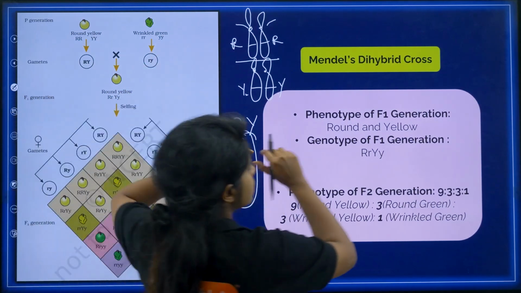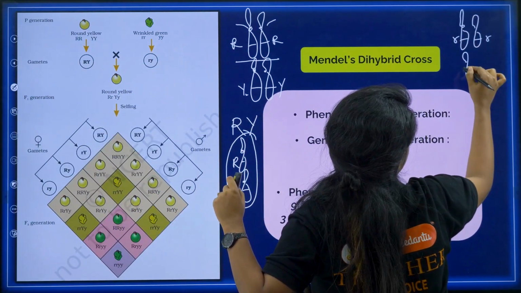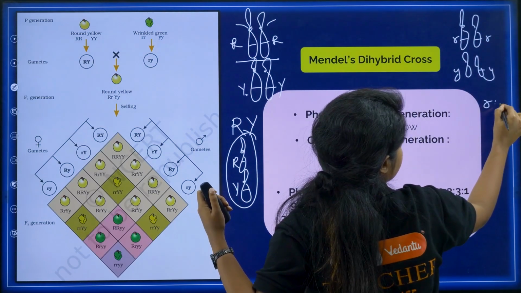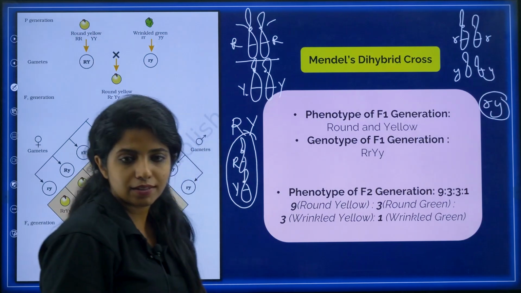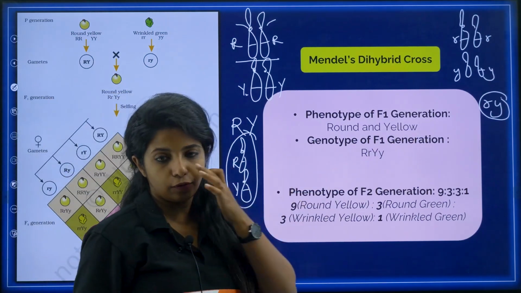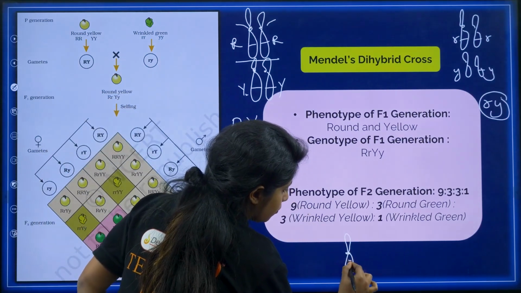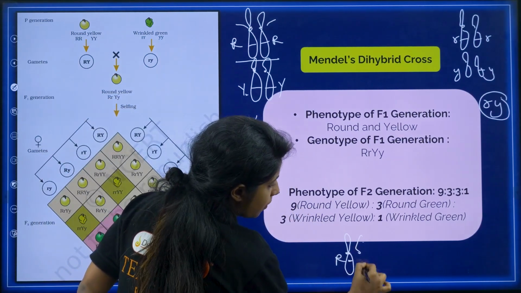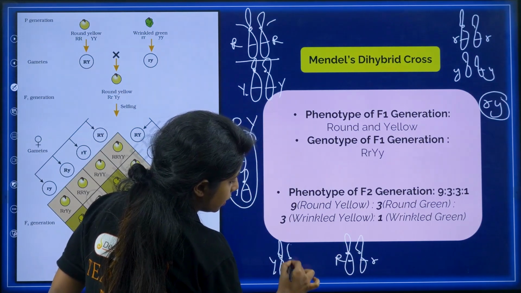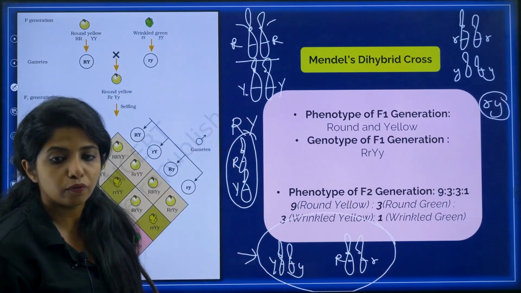Similarly over here also it's the same thing. It's small r, small y, whatever you do from each pair, you will be getting something like this in the gametes. So all the gametes are going to be the same, my dear children. Now suppose this gamete and this gamete fuse. What will happen? You get something like this. From one side you get capital R, from the other side you get small r. From one side you get capital Y, from the other side you get small y. All of them will be in one particular zygote, my dear children.